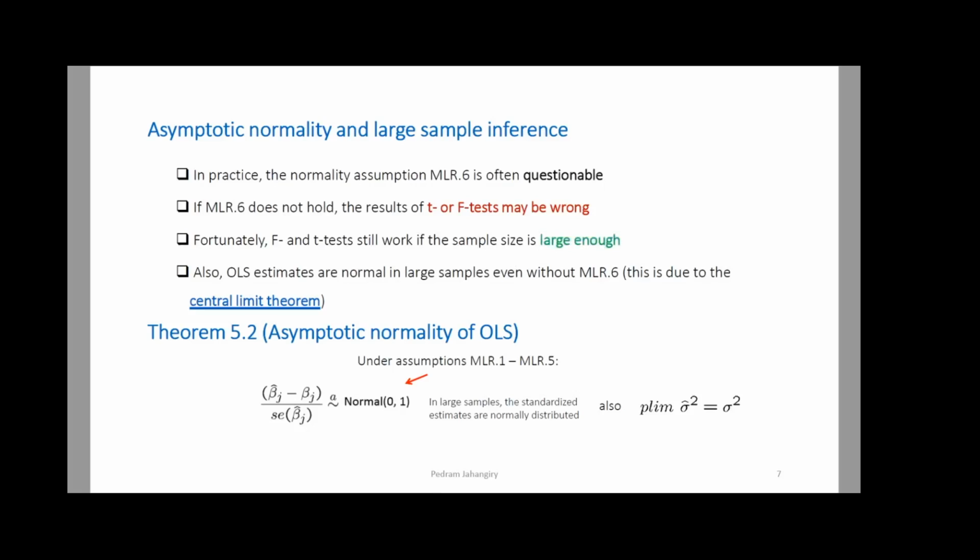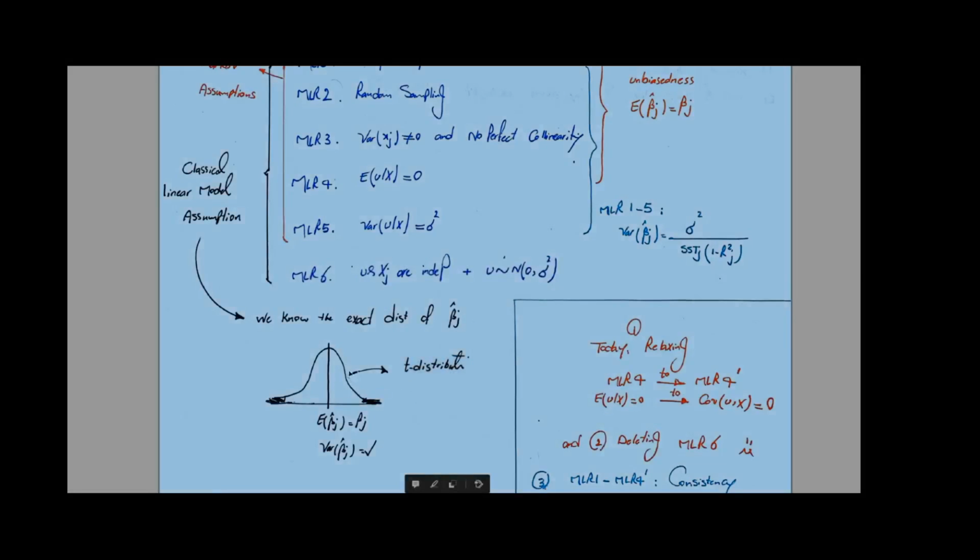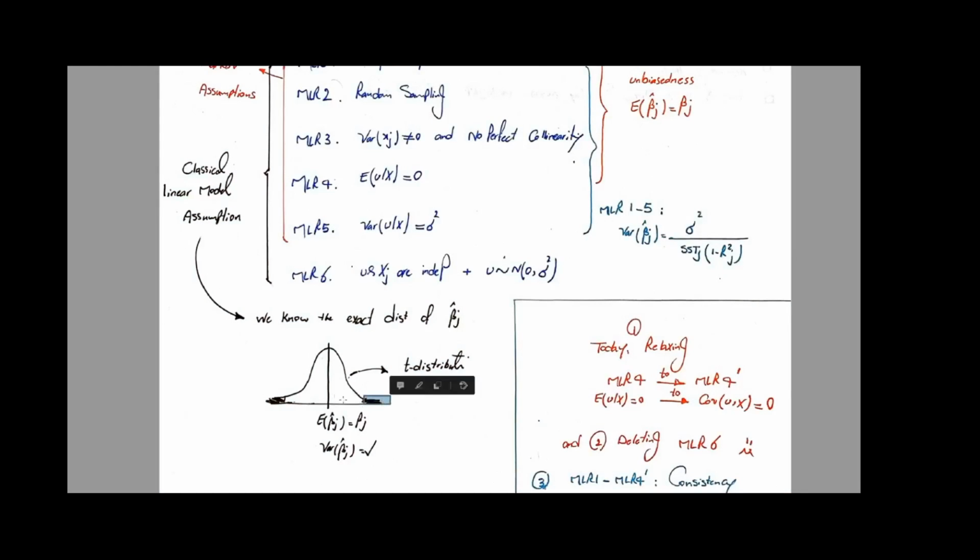Going back to this whiteboard, even if I don't have assumption number 6, but my sample size is very, very large, then the distribution of beta hat j is going to be normal, right? It's not even T, it's better than that, it's normal. If I know the shape of the distribution without making assumption number 6, then I'm done. I have expected value, I have variance, I can calculate the T stat, the F stat, the areas under the curve, so I can do confidence intervals, and I can do anything because this is normally distributed.